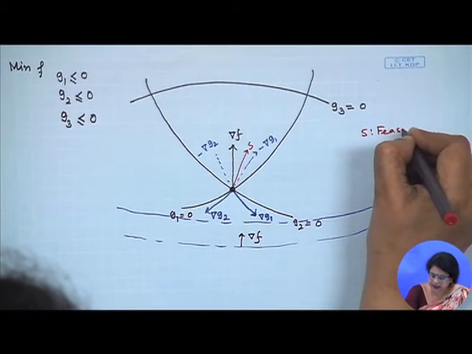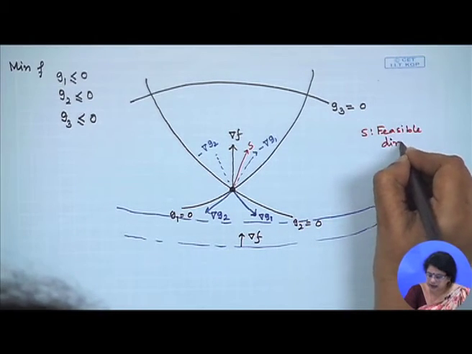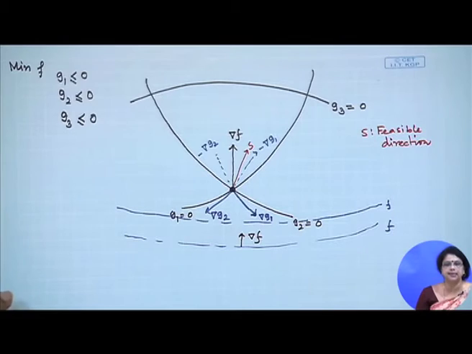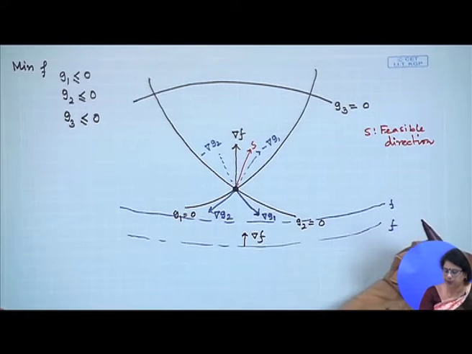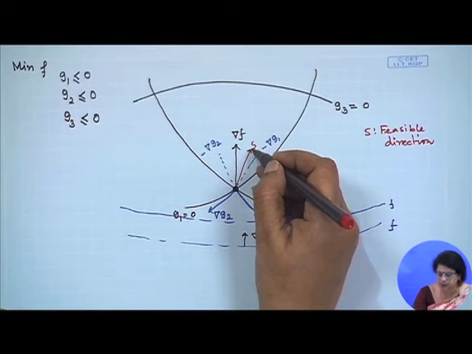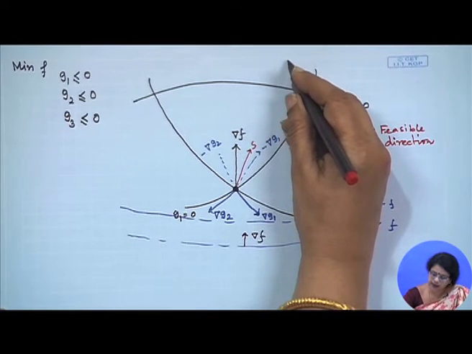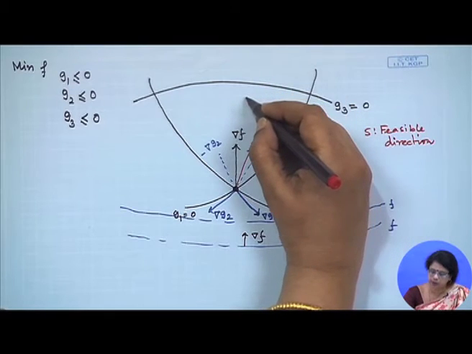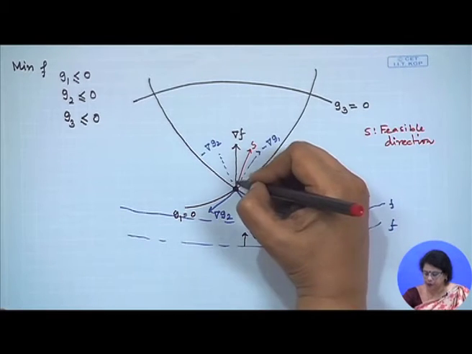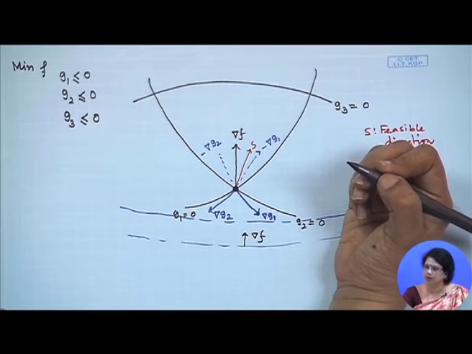There is a nice property of this feasible direction I will discuss in later classes, but I can say from here S is the feasible direction, because if I move through this direction, I will still be in the feasible space. I can move further and further. Once I come here, this is not the feasible direction. That could be the feasible direction. That could be the feasible direction. This could be the feasible direction. But from here, at least, S is the feasible direction, alright.